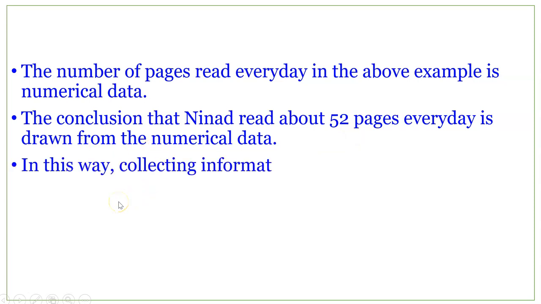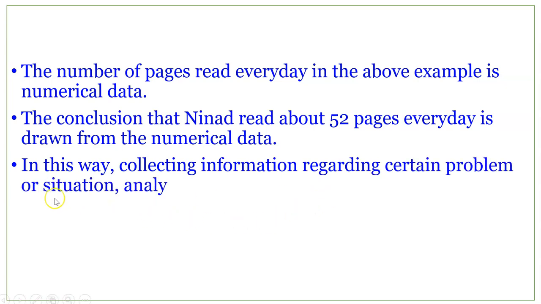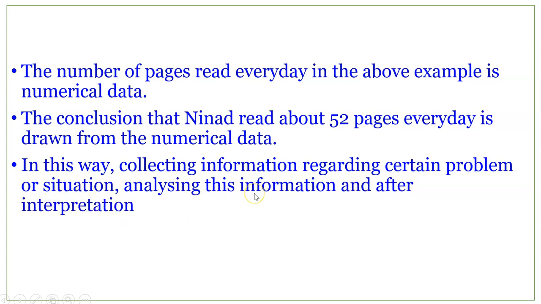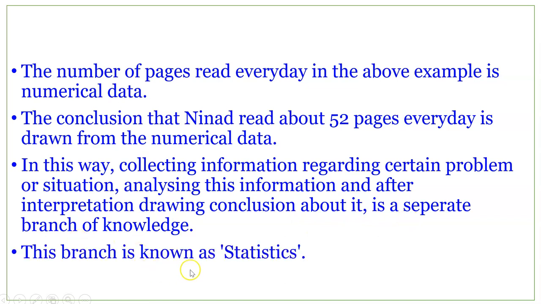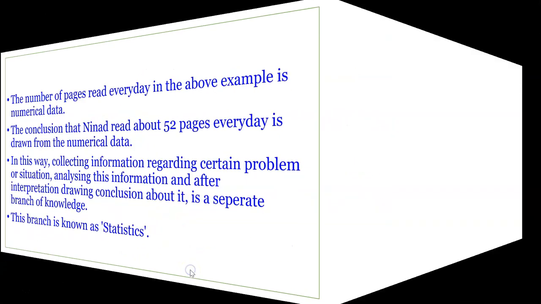In this way, collecting information regarding a certain problem or situation, analyzing this information, and after interpretation, drawing a conclusion about it is a separate branch of knowledge. This branch is known as statistics.